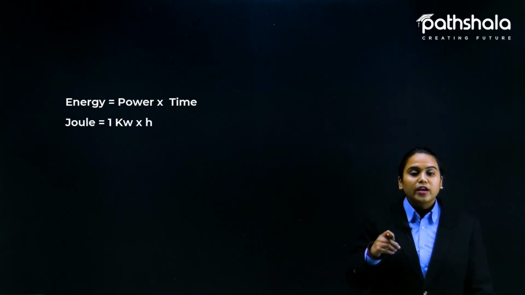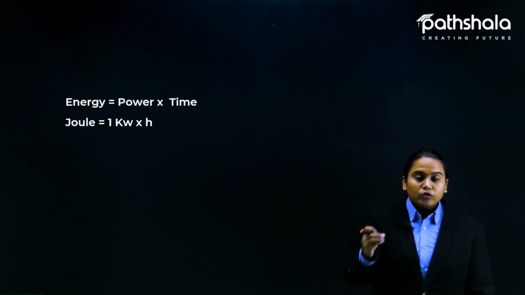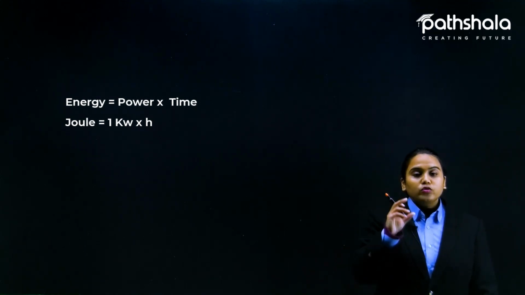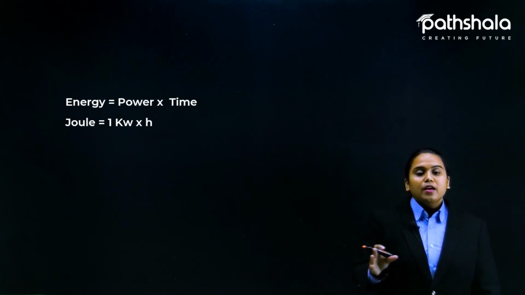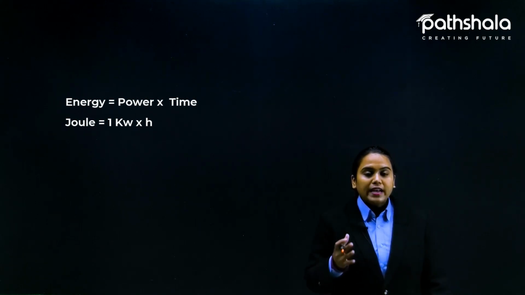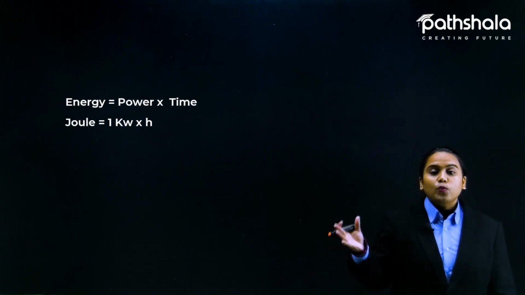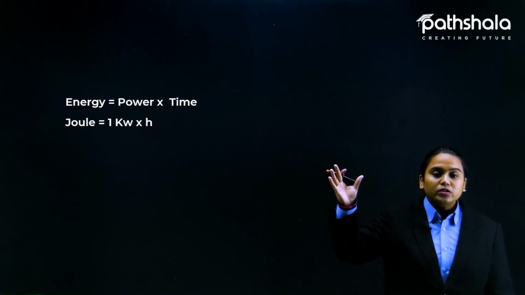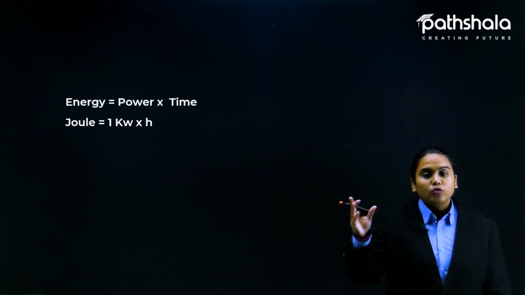You consume energy for 1 hour, or if you use it for 15 minutes, you can even write 1 by 4. Certain devices, and machines in industries, could be run for hours, so we can use the formula to find the consumed energy for particular hours.